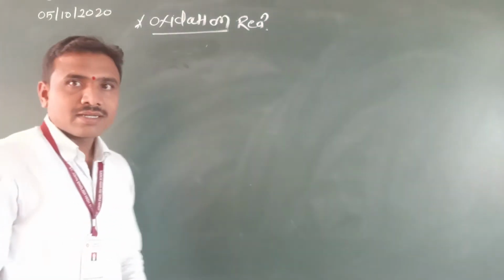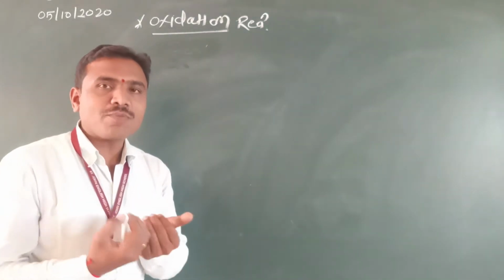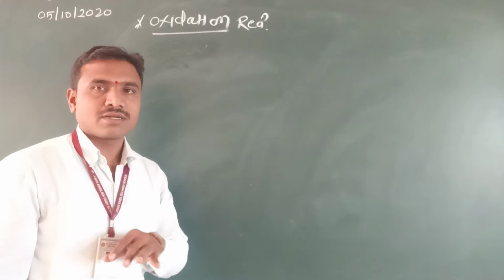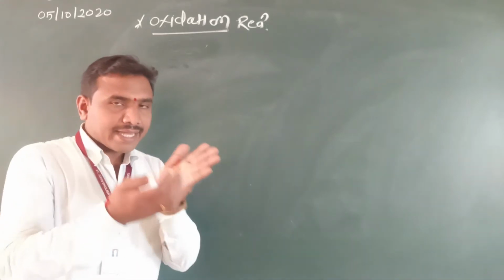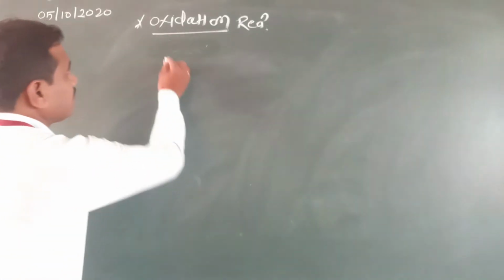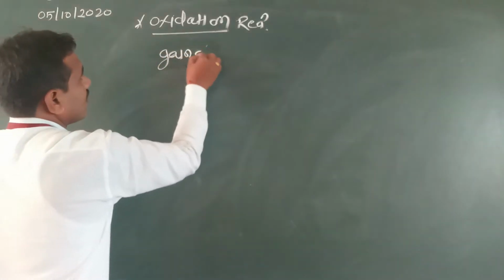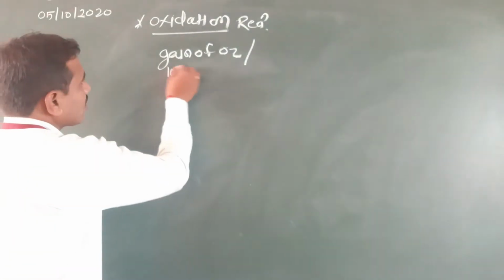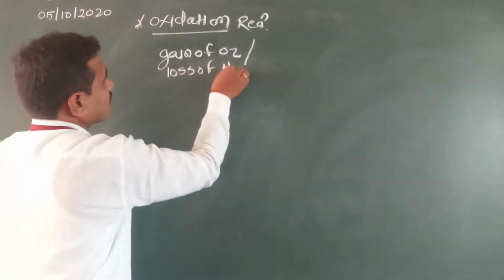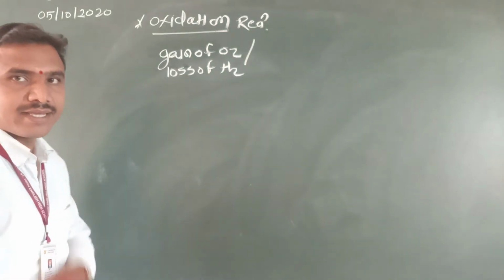Oxidation reaction: the reaction in which gain of oxygen takes place is called oxidation, or loss of hydrogen is also called oxidation reaction. Gain of oxygen or loss of hydrogen. Gain of oxygen is called oxidation or loss of hydrogen is also an oxidation reaction.